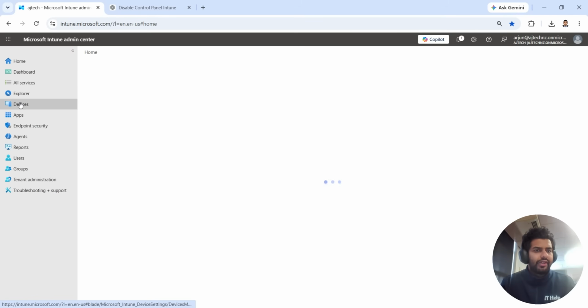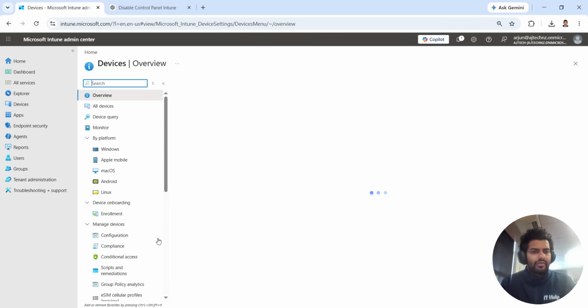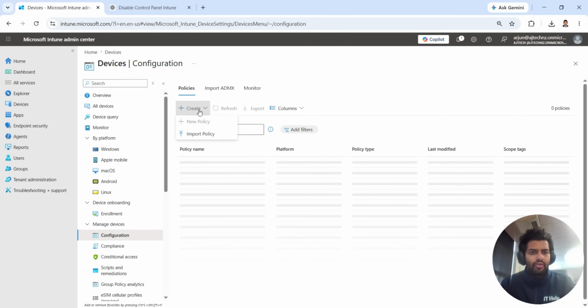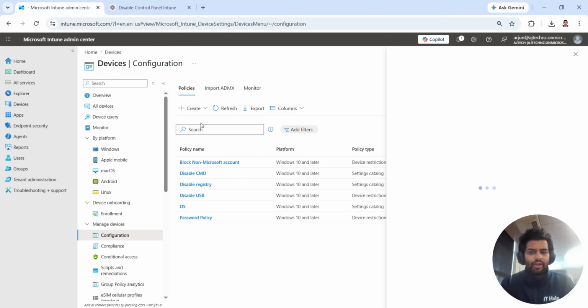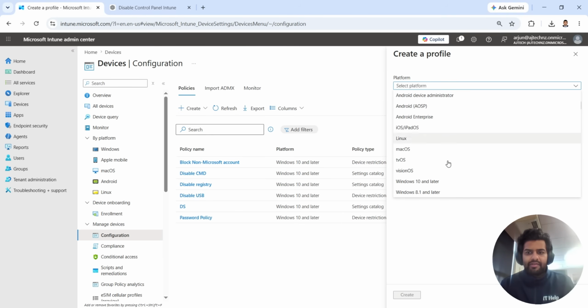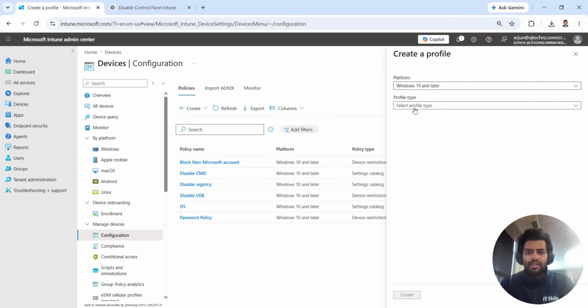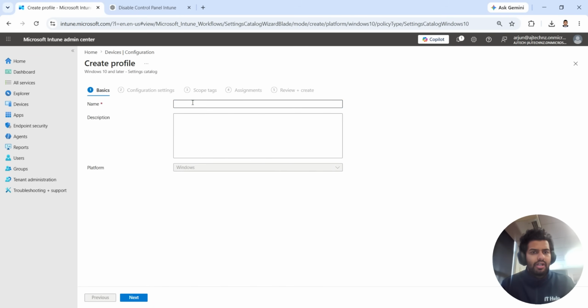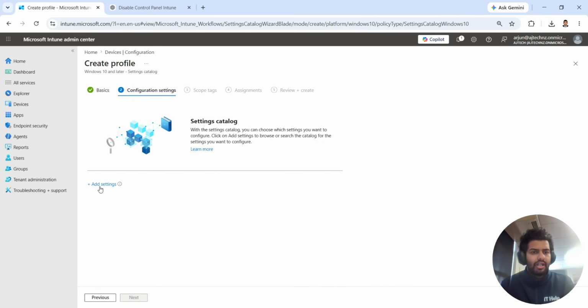So go to devices, go to configuration, click on create new policy, set the platform Windows 10 or later, and profile type set it to settings catalog, click on create, disable control panel, and click on add settings.